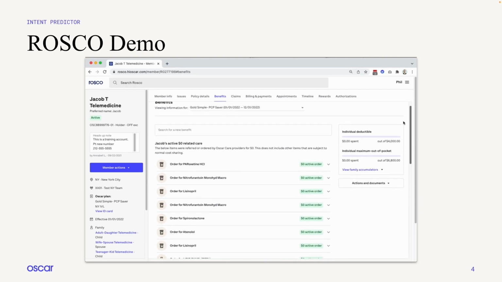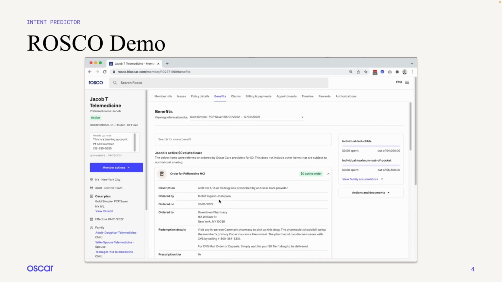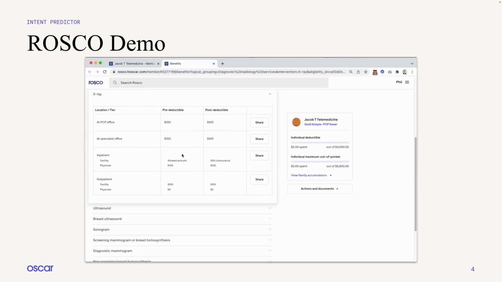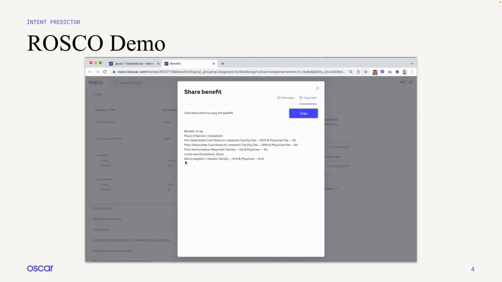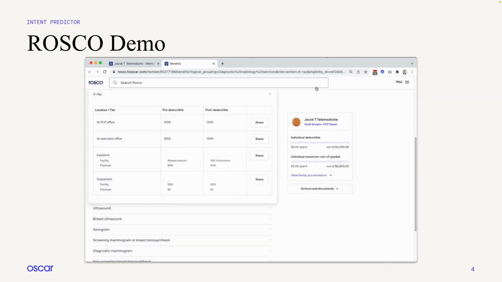As an example, we can dive deeper into a member's benefits, where we can see $0 related care and a benefit summary at the bottom. We can expand any items we see. We can also search for a benefit such as an X-ray and be able to see the cost summary, including the member's responsibility. From here, care guides can share this information with the member, as you see here.